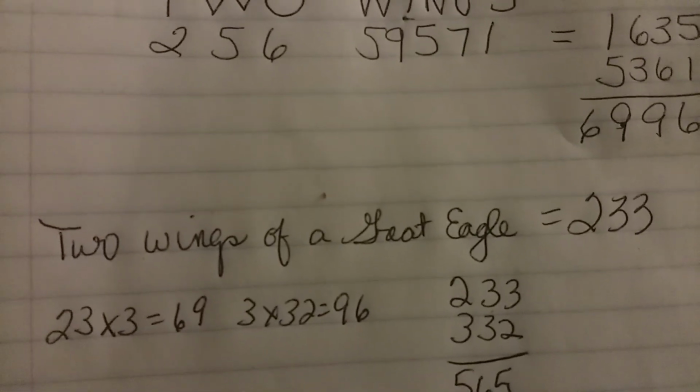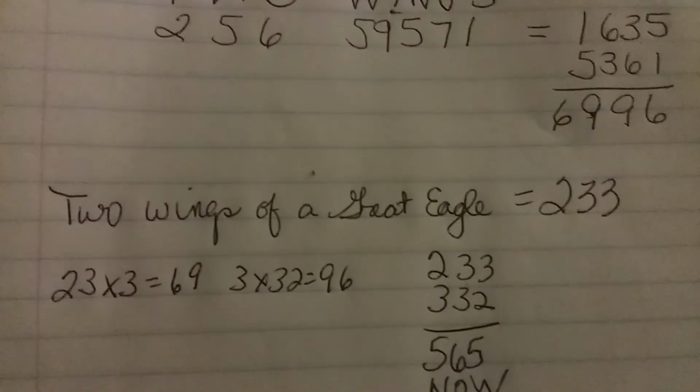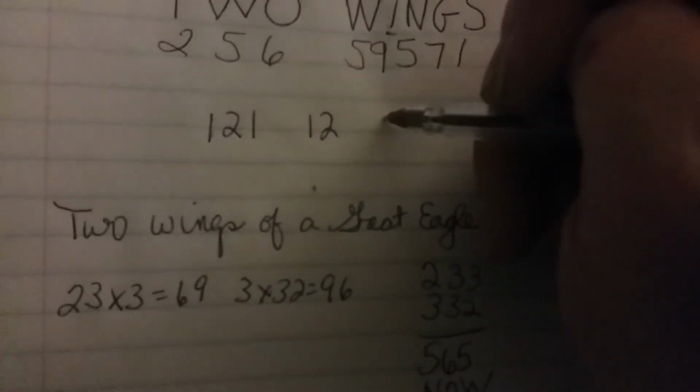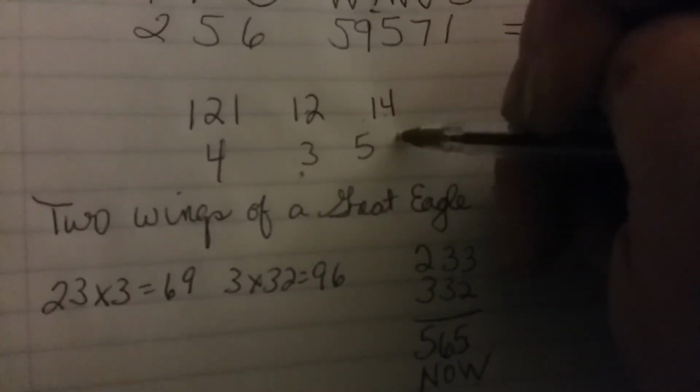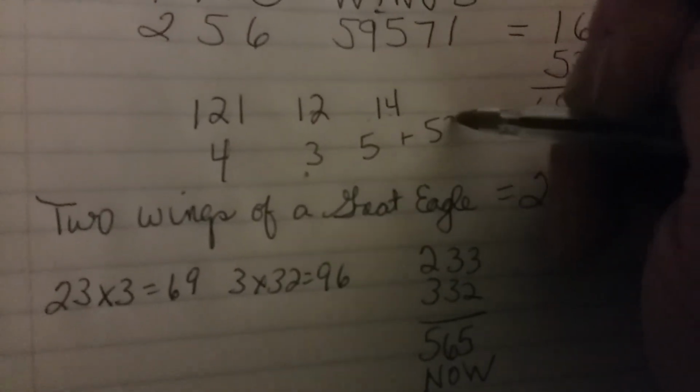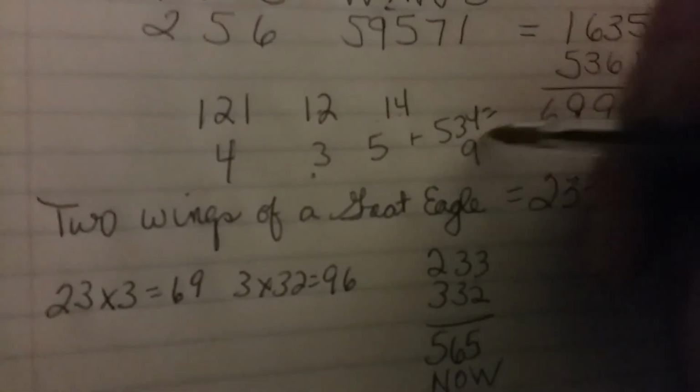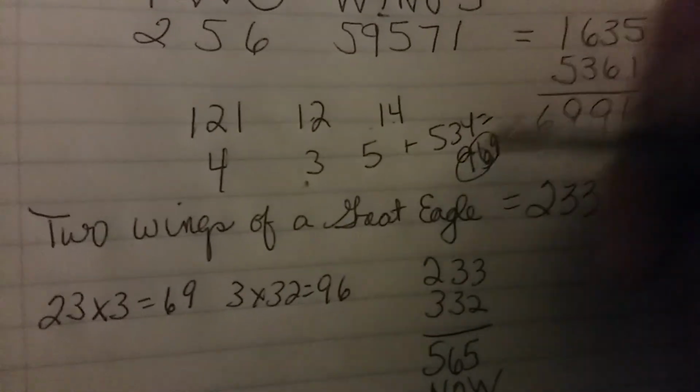And I just thought that was interesting. And I did videos on this verse before. Like, even if you take Revelation, which equals 121, and it's chapter 12 and verse 14, 1 plus 2 plus 1 is 4. Then you get 12, 1 plus 2 is 3, 1 plus 4 is 5. And if you add 435 to its reverse, 534, it's going to equal 969. So again, you got your 69 and 96.